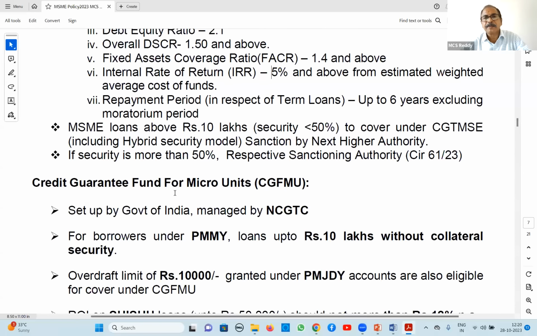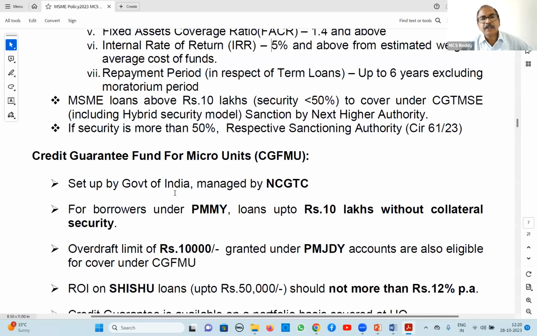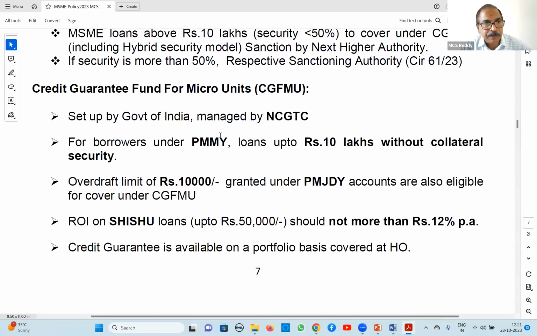Next. Security hybrid. Now we need that. Sanctioning authority: if security is more than 50%, the respective sanctioning authority can take a decision for waiver of this CGTMSE, but all these conditions they have to meet. And if the security is less than 50%, then the next higher authority has to take the decision, but the parameters they have to take, right?